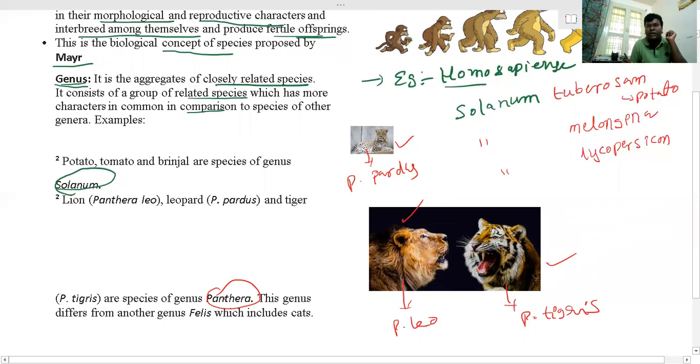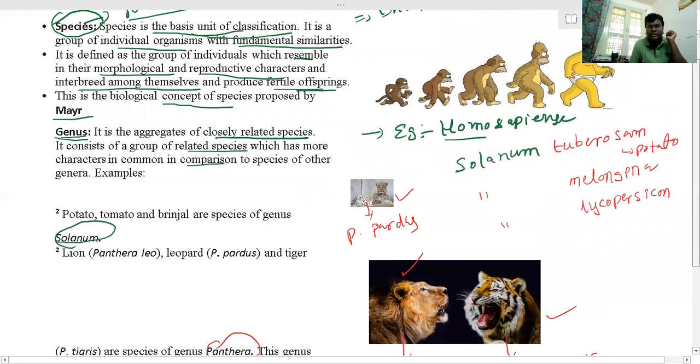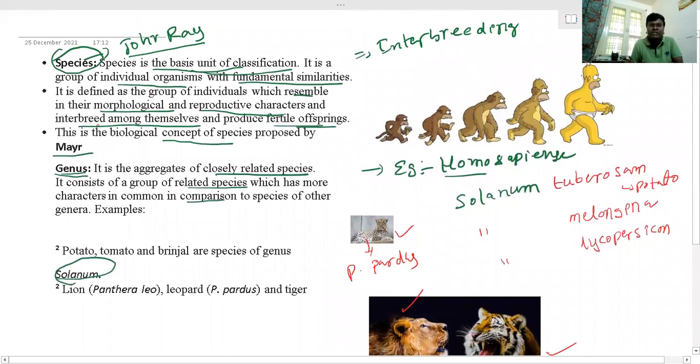I hope you're understanding. Once again, let's revise. Species means a group of individual organisms with fundamental similarities, and it is the basic unit of classification. They have similar morphological and reproductive characters, and they reproduce among themselves and produce fertile offspring. The biological concept was proposed by Mayer.